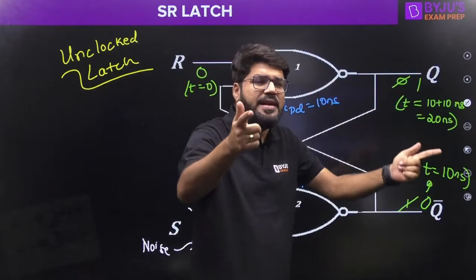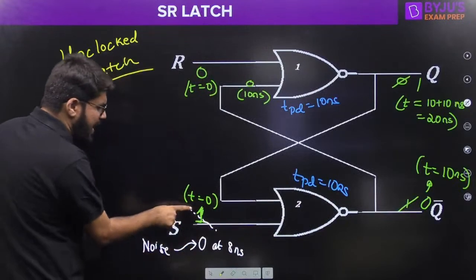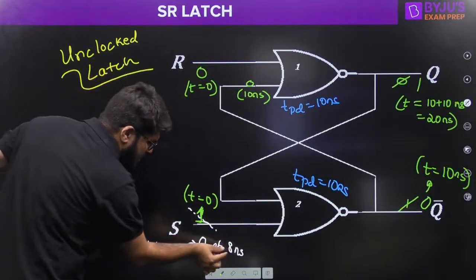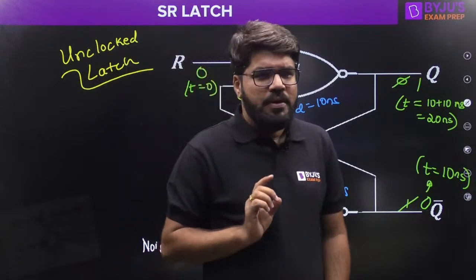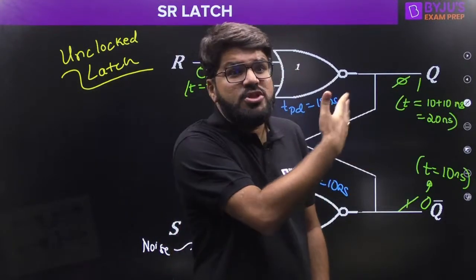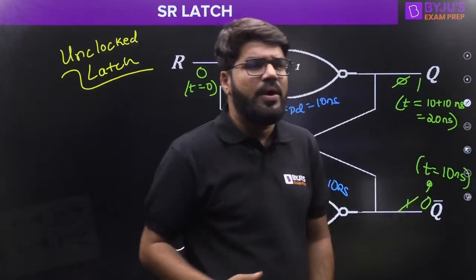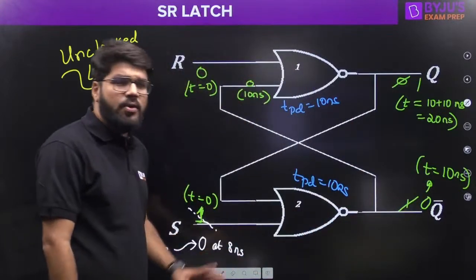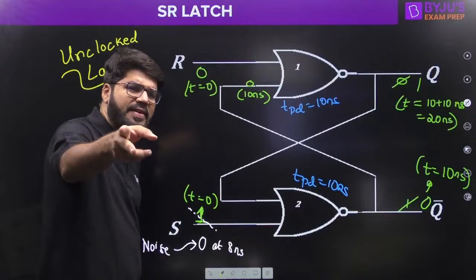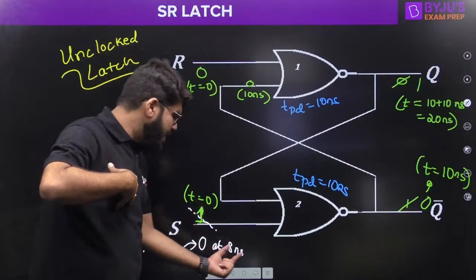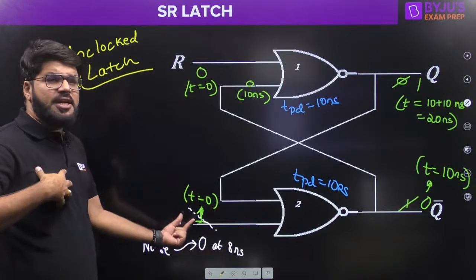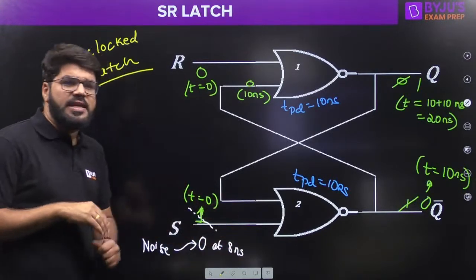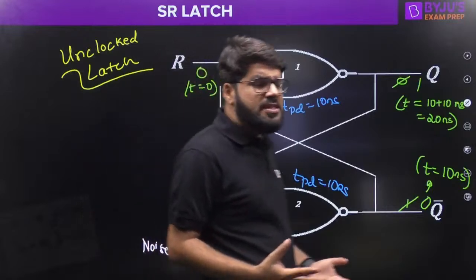I expect that immediately, so after 7-8 nanoseconds I make S equal to 0, because I don't know that a total of 20 nanoseconds of cycle is required. So you can assume either way: either I intentionally make it 0 because of lack of knowledge, or a noise comes and disturbs the input at, suppose, 8 nanoseconds.